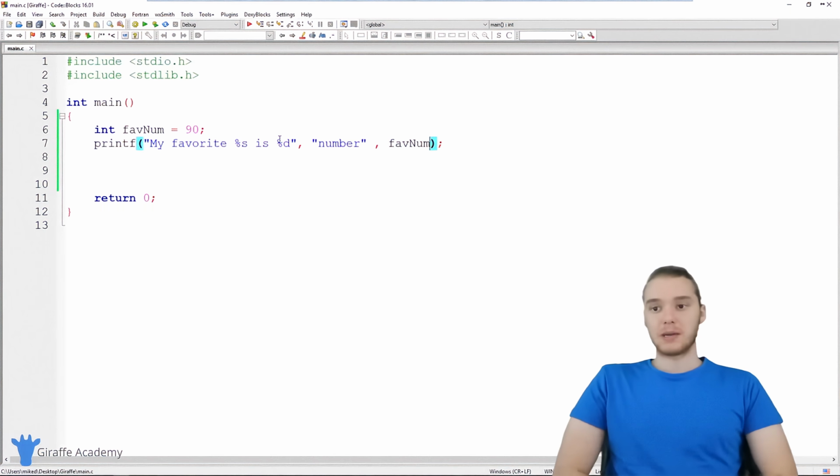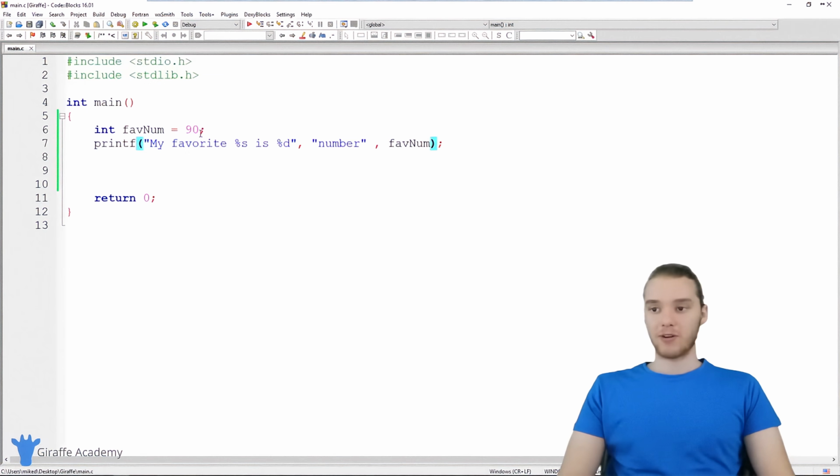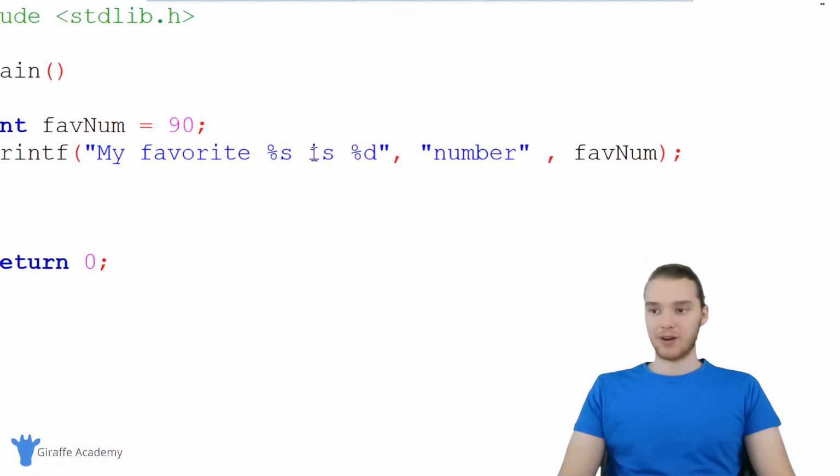So that's the basics of using printf. This is a very awesome tool that we can use. And printf is basically just used for us to find out information. So when we're running our programs, a lot of times we're going to want to be able to get some information about what's going on, about what they're doing. And printf can allow us to do that. So don't be afraid to use these different format specifiers. Like I said, %s, %d, %f, those are all sort of the common ones.